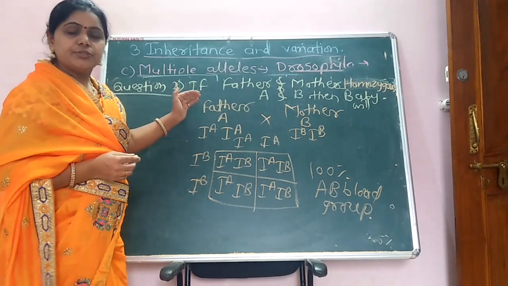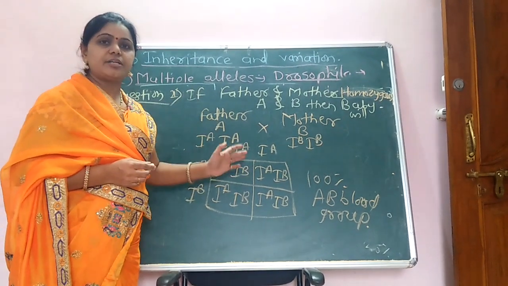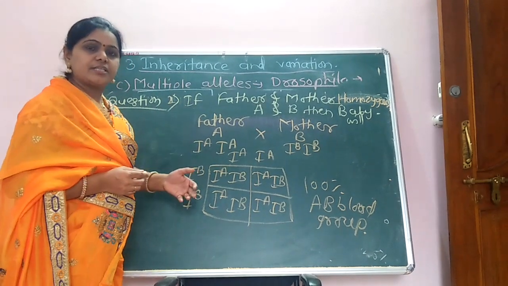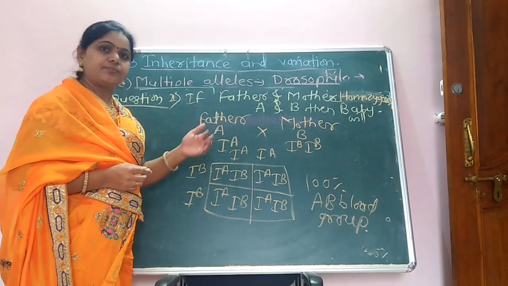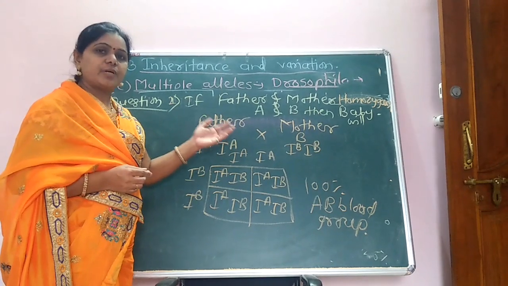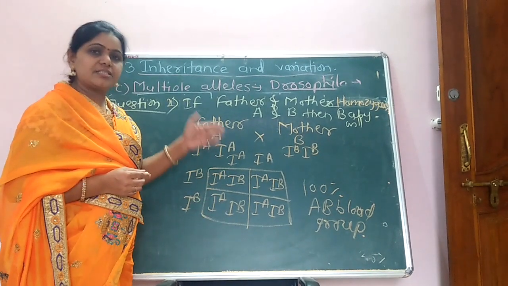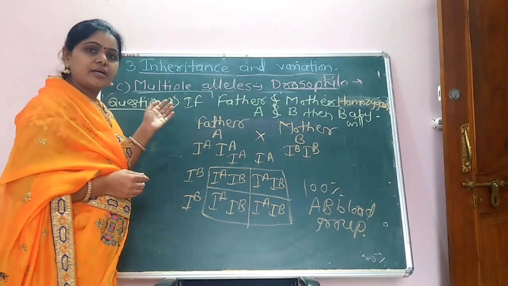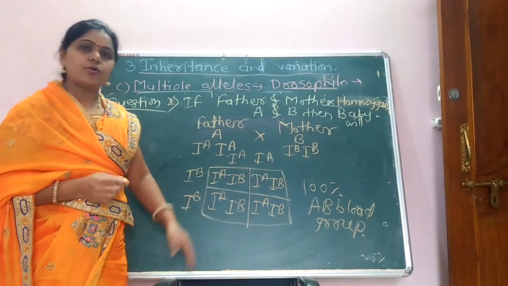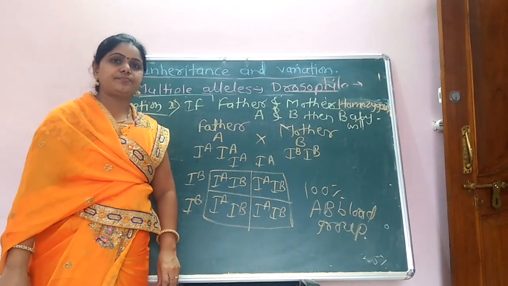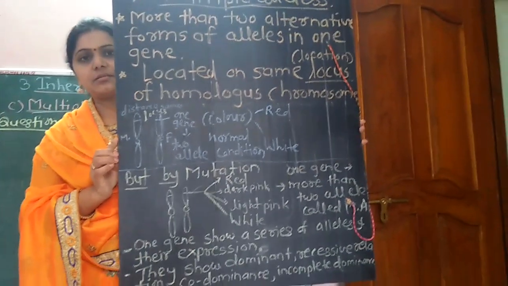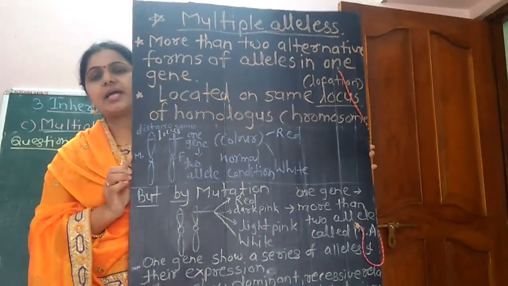I hope you all understand what multiple alleles are, and we gave two examples: Drosophila, that is the fruit fly, in which various types of multiple alleles are present, a series of multiple alleles in one gene, and here the ABO blood group also. I hope you all understand. If you want to write this, pause the video and then write.